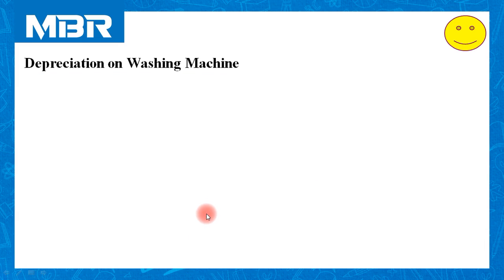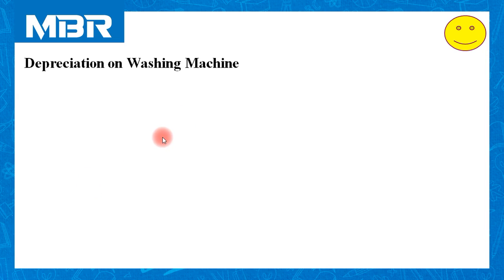Let us move towards most important and only one calculative aspect of the question, that is depreciation on washing machine.